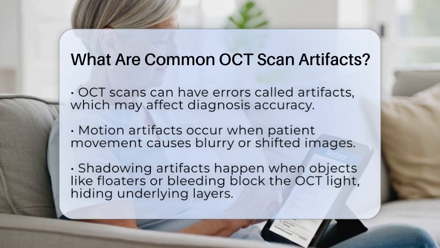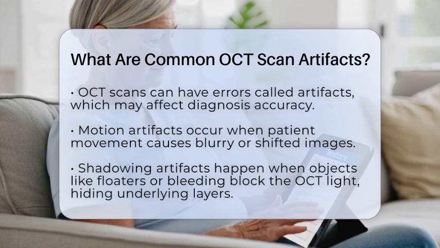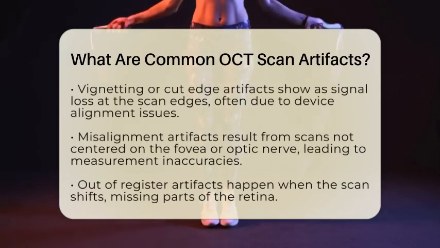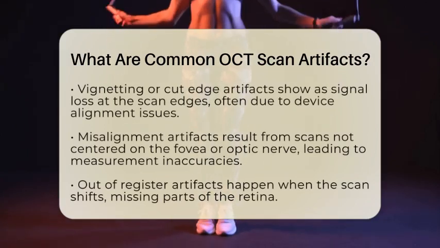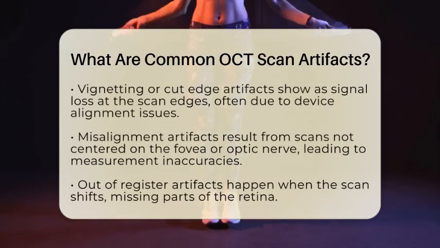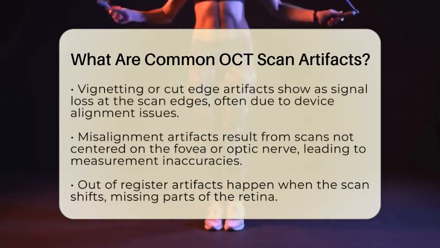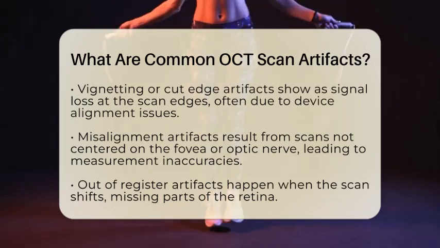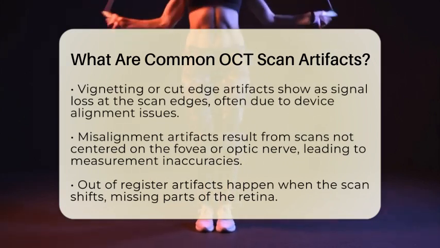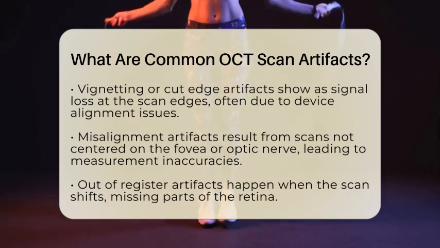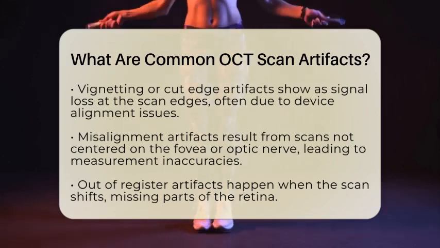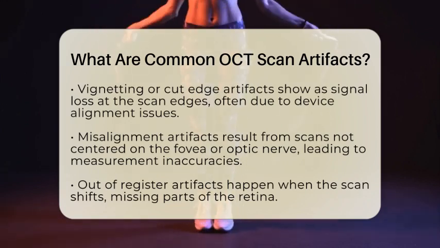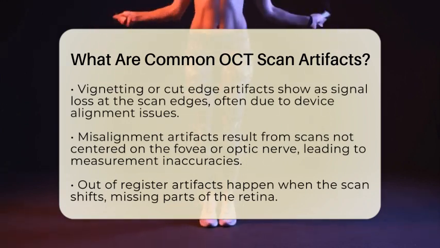Shadowing artifacts are another type. These occur when something blocks the OCT light beam, creating a shadow that hides the layers underneath. Common causes include floaters in the vitreous, bleeding, pigment deposits, or even the iris partially blocking the view. Shadowing can obscure critical areas like the optic nerve head or the macula, which are essential for diagnosing glaucoma or age-related macular degeneration. Proper pupil dilation and careful repositioning of the machine can help reduce this problem.